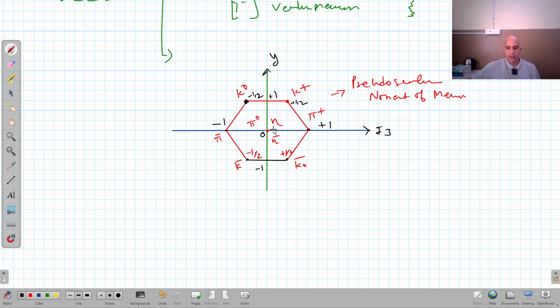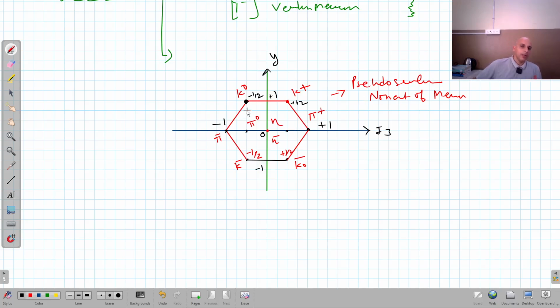We are taking into consideration the I3, z component of isospin along this axis and hypercharge along the y-axis. So hypercharge at the center is 0, as I told you. Here it is plus 1 and here it is minus 1. Here isospin at the center is 0. Here it is plus 1 by 2, and it is minus 1 by 2, it is minus 1, and it is plus 1, right?